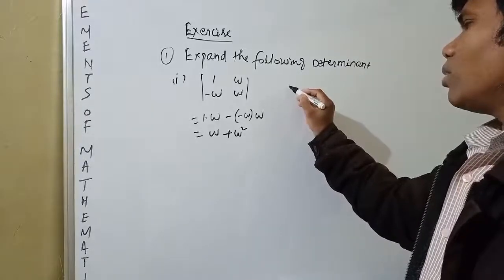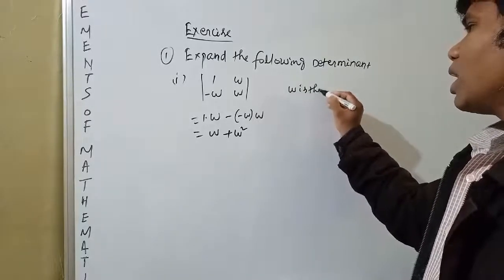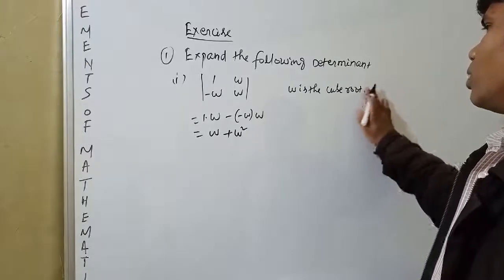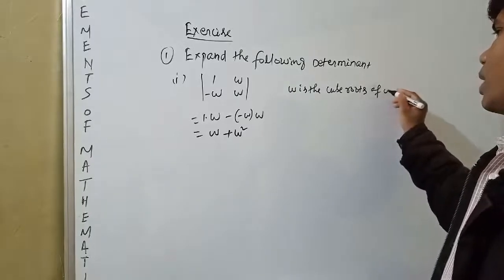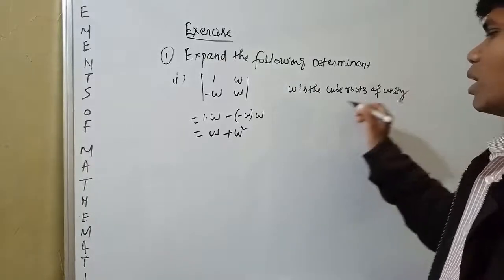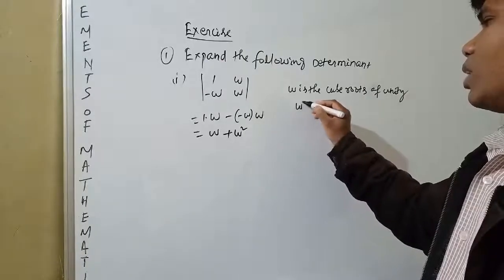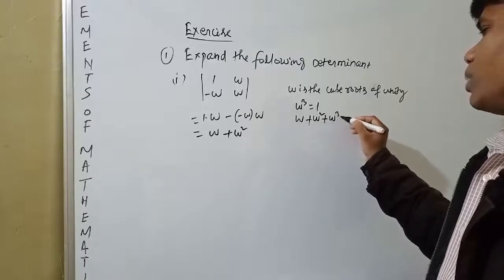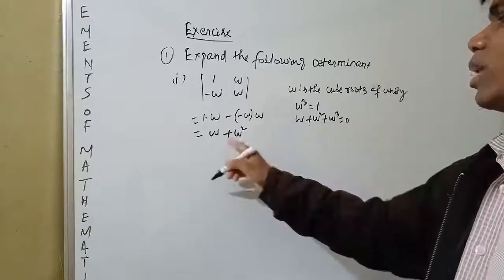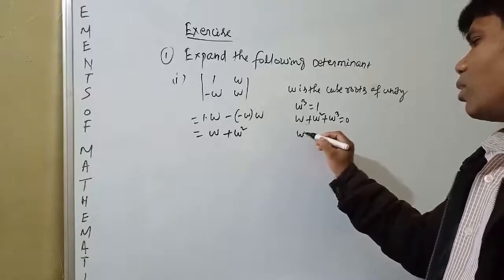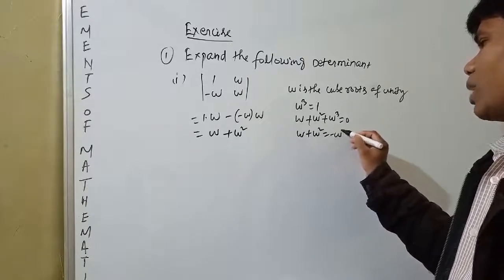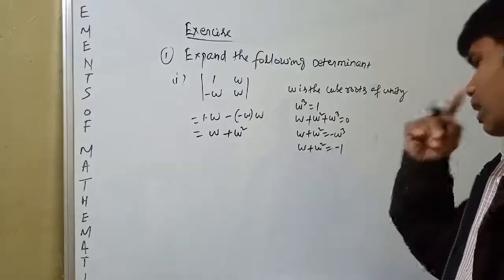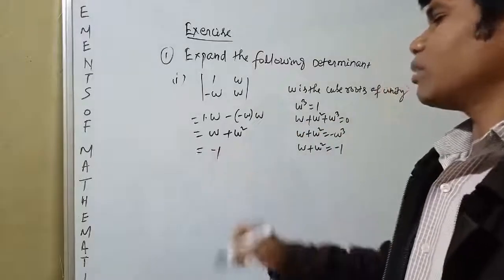You know omega is a cube root of unity, so omega cube is equal to 1, and 1 plus omega plus omega square is equal to 0. That means omega plus omega square is equal to minus 1. So this is equal to minus 1.